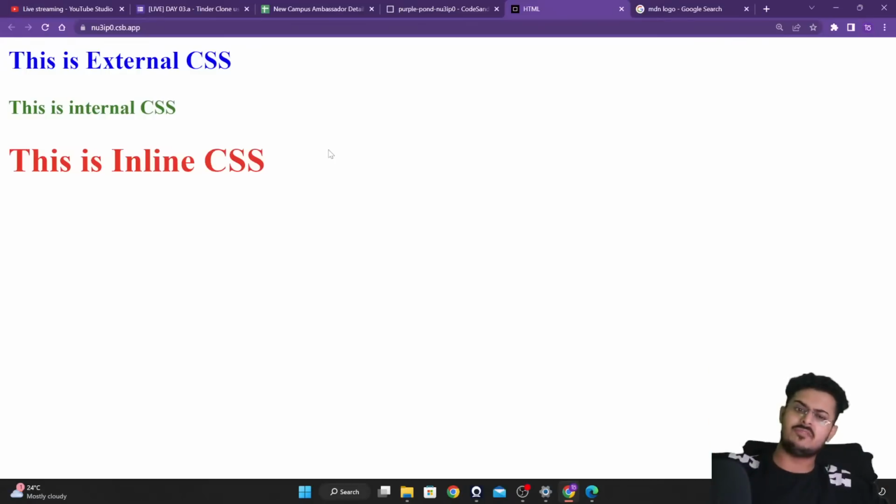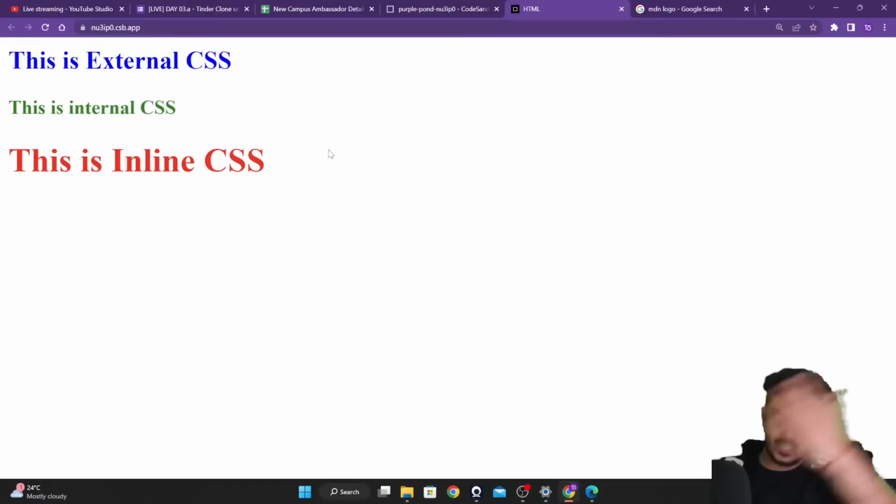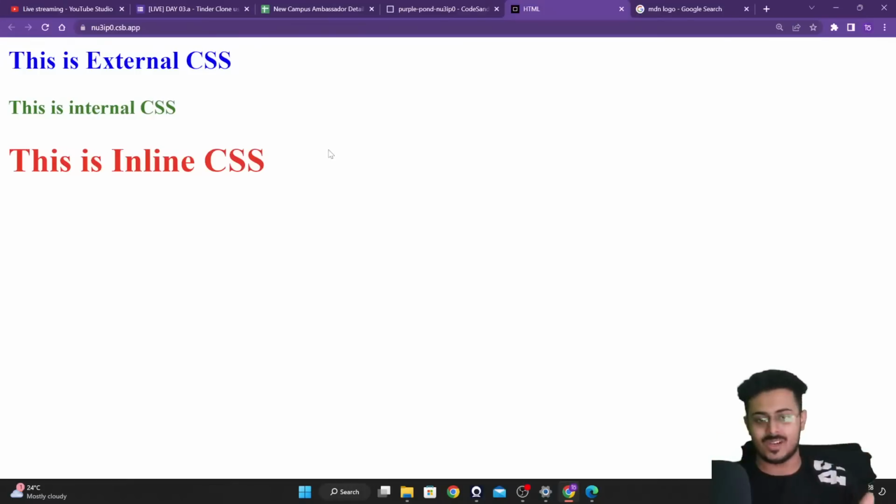You're having one file just for CSS, one file just for HTML. You don't intermix them. You are not changing the height and width of an image using HTML. You're actually writing the CSS code to change it. You are making sure that everything is very organized right over there. And the second one is like everything works. There's no problem with that, but nothing is organized. Everything is haywire, here and there.